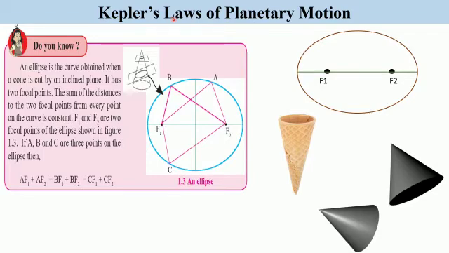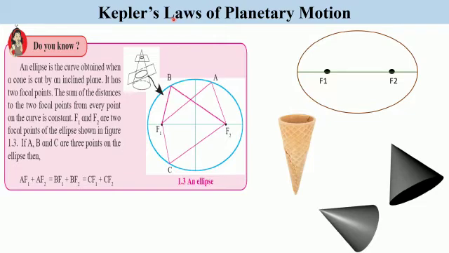Johannes Kepler was a German astronomer and mathematician. He started working as a helper to Tycho Brahe, and after Brahe's death, Kepler used the observations of planetary positions that were made by Brahe to discover the laws of planetary motion.